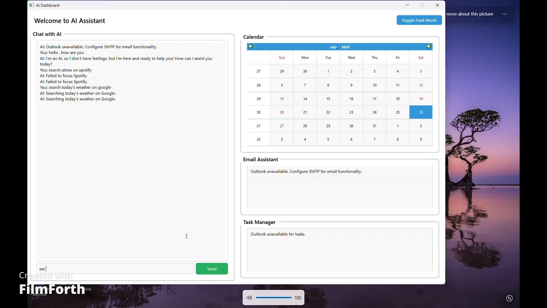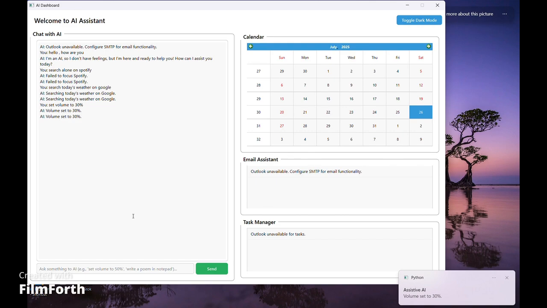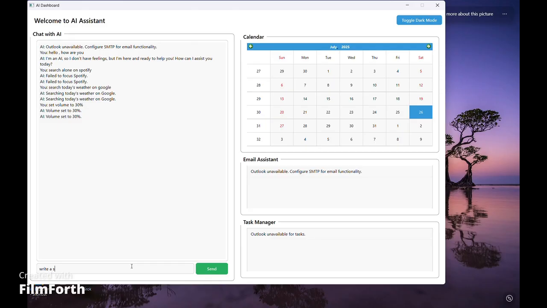Now I had increased the volume to 100%. We will set it to 30%, let's say. As you can see now, the volume is set to 30%. The format and spellings of the commands for regex related or function related queries must be the same, as mentioned in the readme file. Otherwise it will just consider it as a normal conversation command.